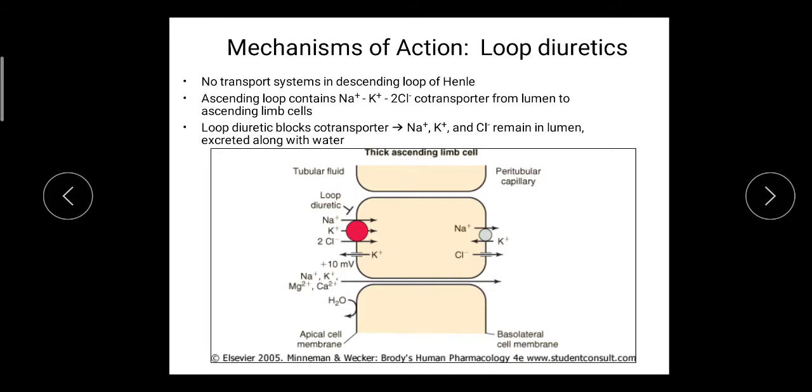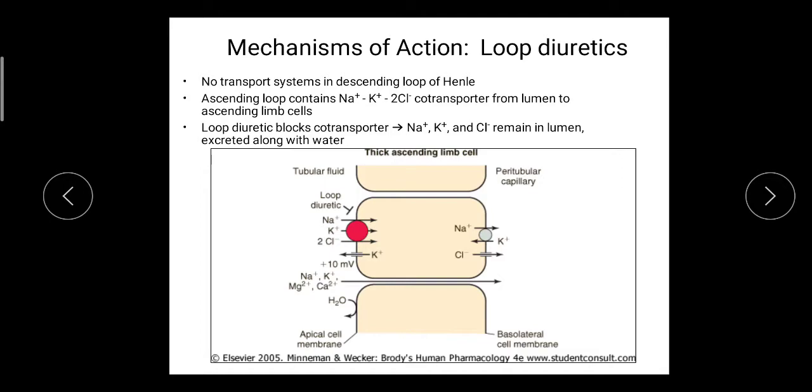Because of blocking of this transport system, these ions remain present in the tubular fluid. They are not absorbed and they get excreted. Along with these ions, water also gets excreted. It also does not reabsorb into the blood.